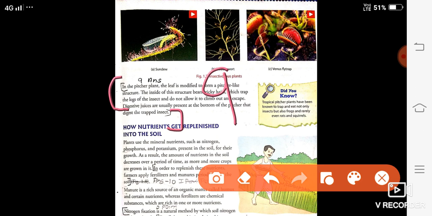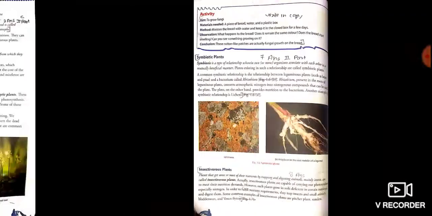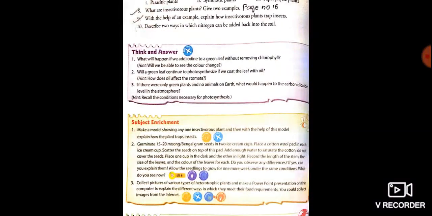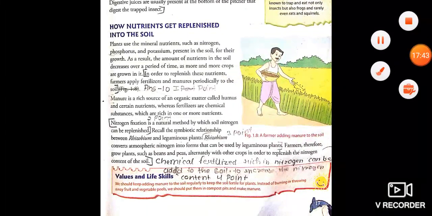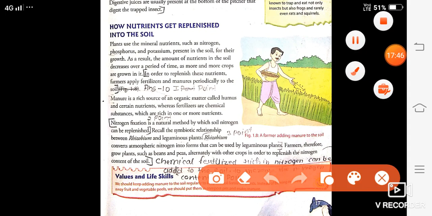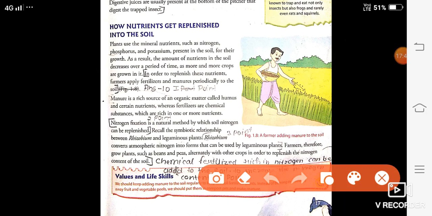Now last, answer number 10. Describe 2 ways in which nitrogen can be added back into the soil. This answer is again on page number 17. So we will start from here. We will not write these lines, we will cut these. In order to replenish nutrition, farmers apply fertilizer and manure periodically to the soil.